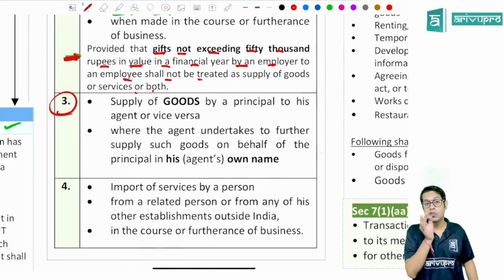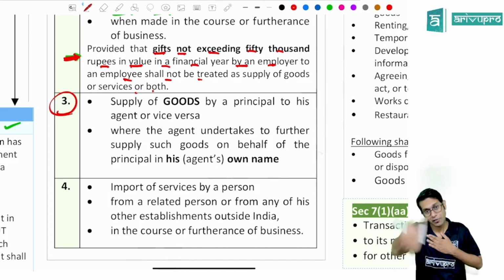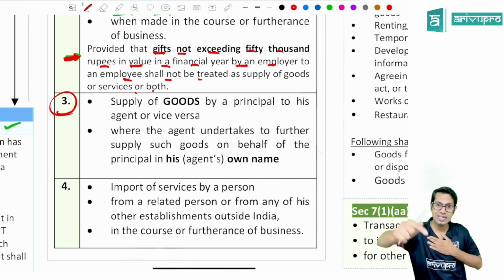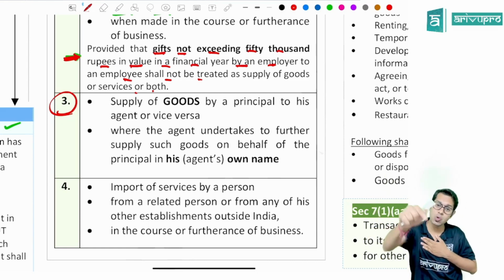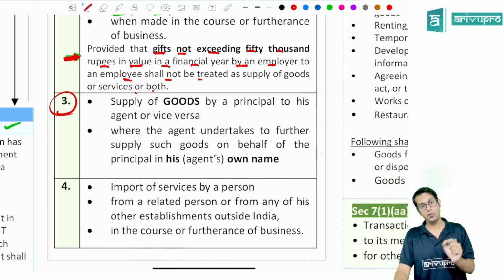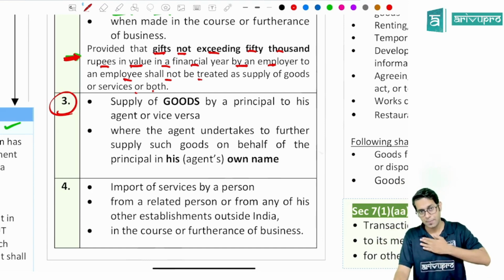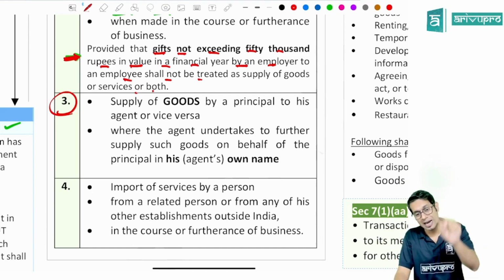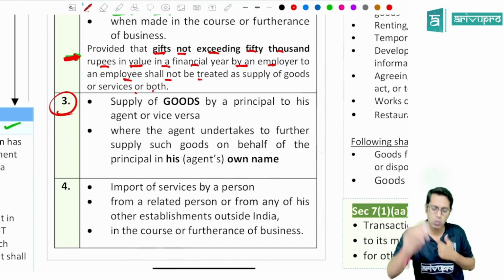Supply of what, sir? Supply of goods only. Supply of goods by principal to his agent or vice versa, wherein the agent is undertaking to further supply those goods on behalf of principal in his own name. I'll repeat once again. Supply of goods by principal to his agent, wherein the agent is undertaking to further supply those goods on behalf of principal in his own name.